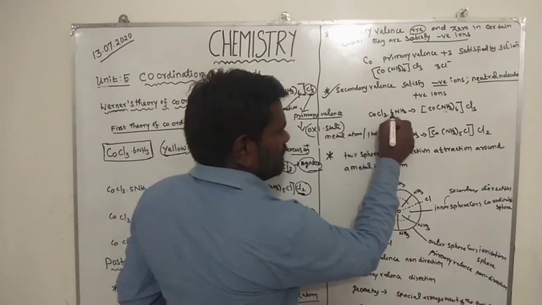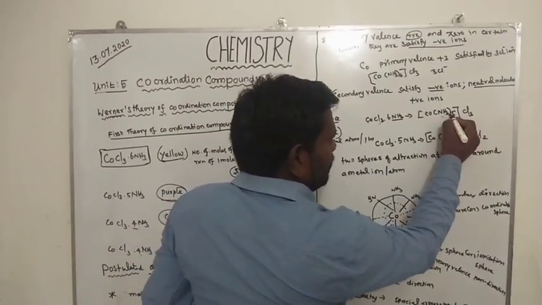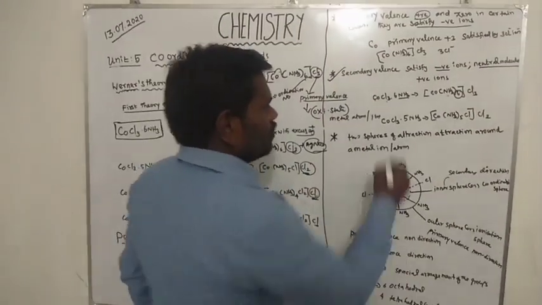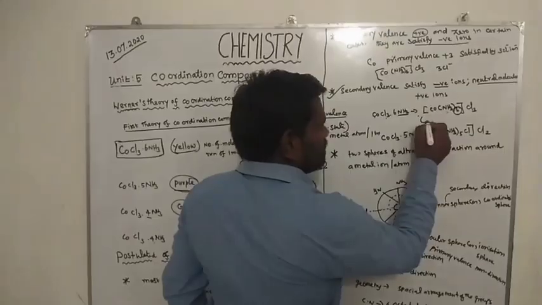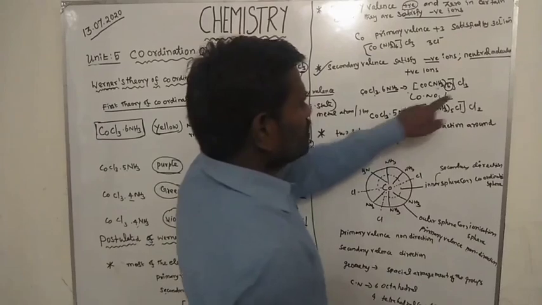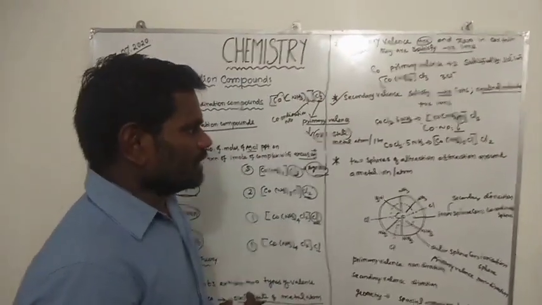You see, in hexaamminecobalt(III) chloride, the central metal atom is combined with 6 ammonia molecules, so the coordination number is 6. Six neutral molecules are satisfied by the central metal atom. The central metal atom is surrounded by 6 ammonia molecules. And in pentaamminechlorocobalt(III) chloride, there are 5 neutral ammonia molecules and 1 negative ion, the chloride ion, satisfied by the central metal atom.